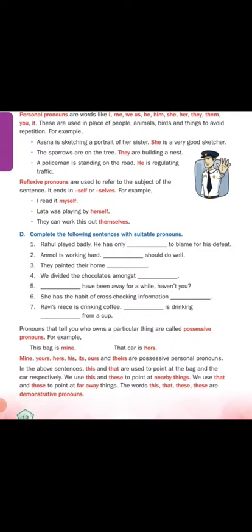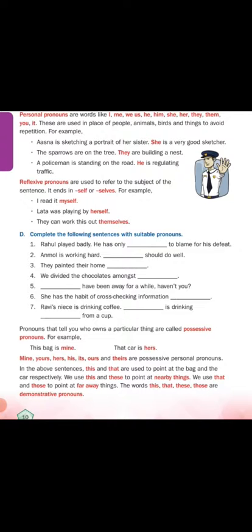For example, here they have given Asna is sketching a portrait of her sister. Again, we are not telling Asna. We are using the word she. When the name is a female name, we have to write she. When they are giving a boy's name, we have to write he.